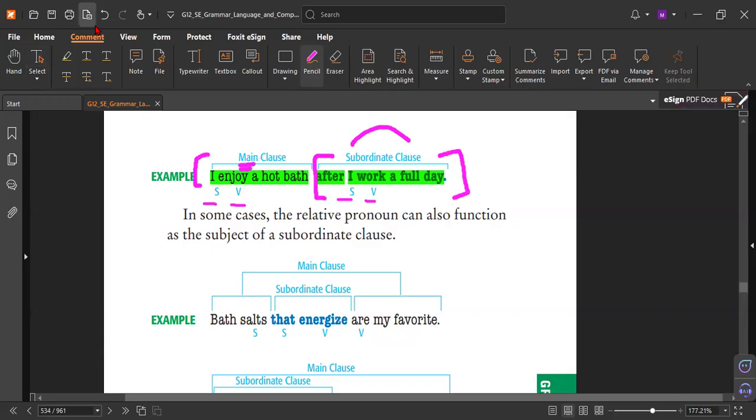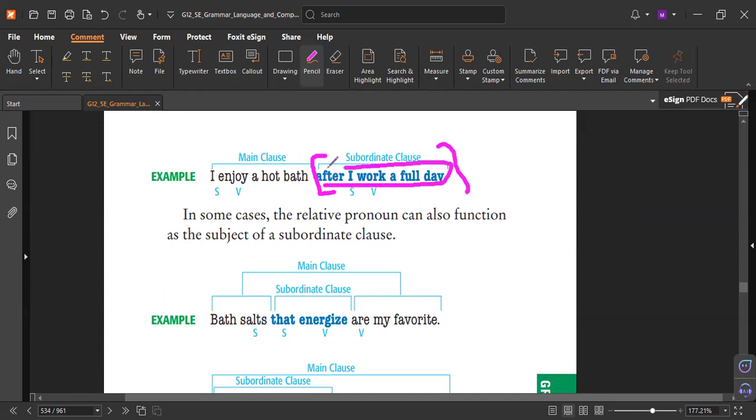How about the exam? How about your test? The test will test you in many ways. Number one, is this a sentence? No. Why? Because it's not a complete meaning. How did you know? Read this part only: after I work a full day. What will happen after you work a full day? Nothing. This part only is not a complete thought. Again, delete the conjunction and read it. You will find a complete meaning.